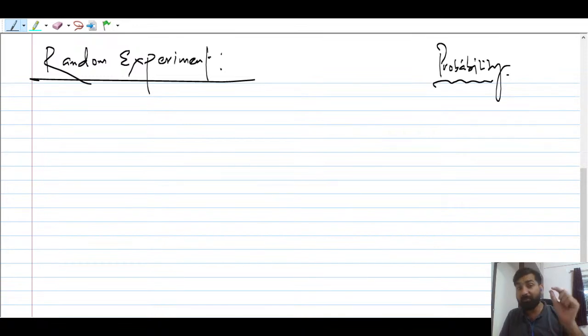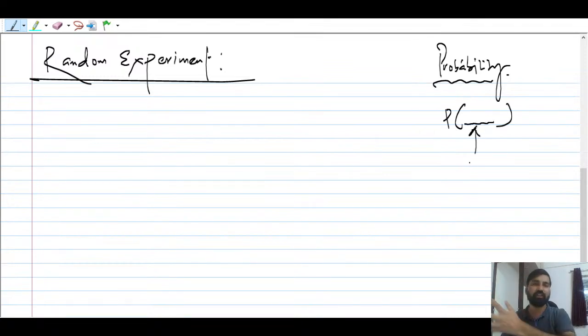Keep in mind, if you're going to find the probability of something that is going to happen, that will be our initial belief. So remember, probability of something. And what this something is, we will talk about as we move ahead. Right now I'm talking about random experiments, but for what am I going to find the probability? Inside this argument, the important terminology is what we call an event. So we mostly find the probability of an event. We never find the probability of a random experiment or something. We find the probability of some event that has to happen.